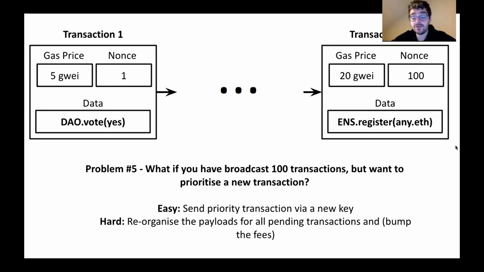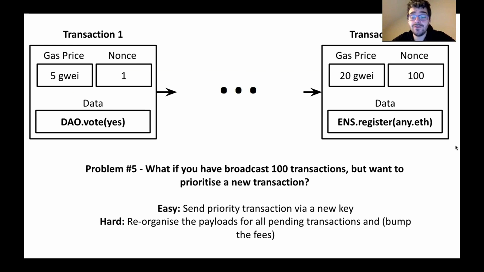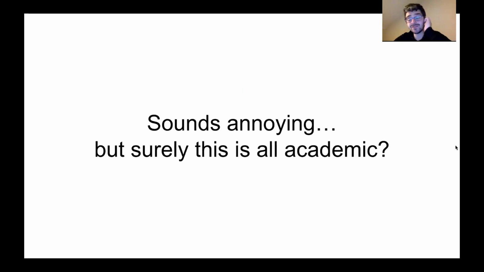So the only other solution is that the user has to reorganize all of the pending transactions, bump the fee of all the pending transactions, and include this priority transaction at the top of the queue. And that's hell to do. You never want to do that because there's so many terrible race conditions that also mess up all of your transaction logic. So that sounds really annoying.